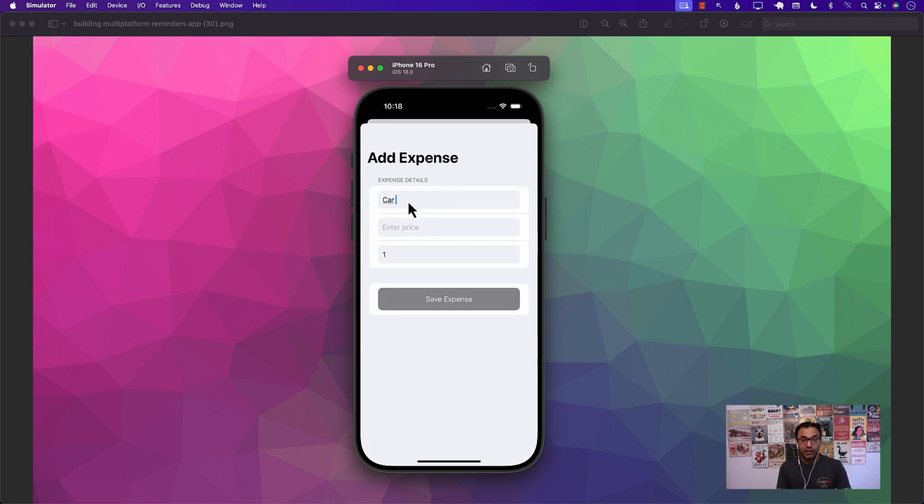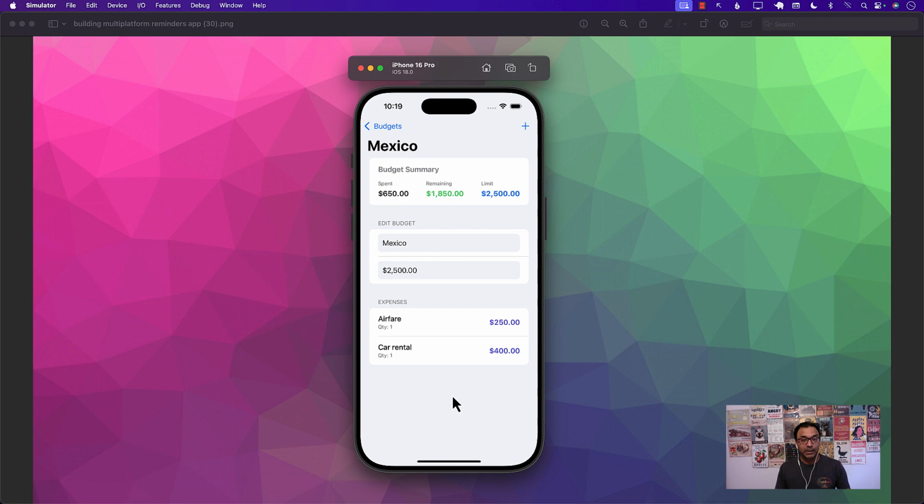Maybe I need like car rental or something. And the car rental will be, let's say, $400. So I can add those different things. I can also have the capability of deleting things. Maybe I don't really need car rental. I will take Uber. And you can see over here spent and all that stuff is now adjusted. So this is going to be a great app that we'll be building.